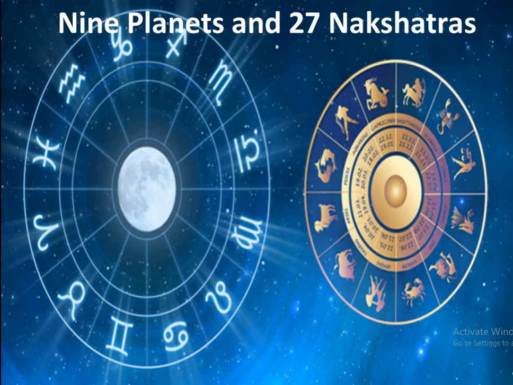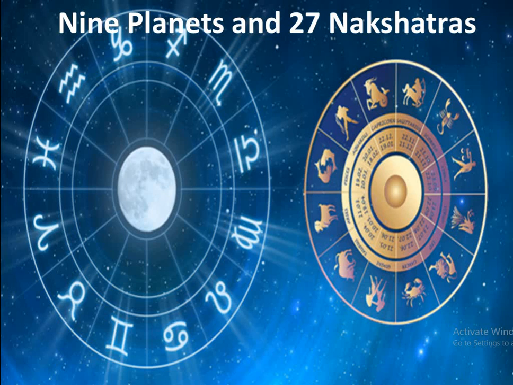Today we are going to study about 9 planets and 27 nakshatras. These 27 nakshatras are equally divided into 3 parts to each planet. So, one planet owns 3 nakshatras. Here you can see there is a 360 degrees circle which is equally divided into 12 parts.